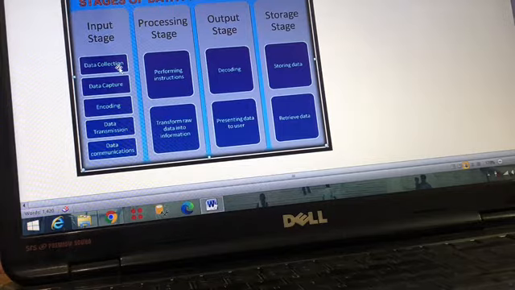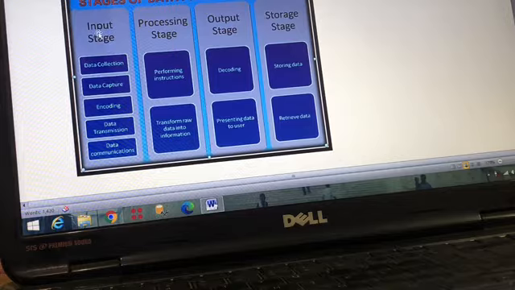How are you going to collect the data? You can collect it by data collection and data capture. Data collection is one process where we collect the data, and data capturing is another process. I will give you the difference between data collection and data capture. Then we have encoding, data transmission, and data communication. See, so many things are given in the input stage.